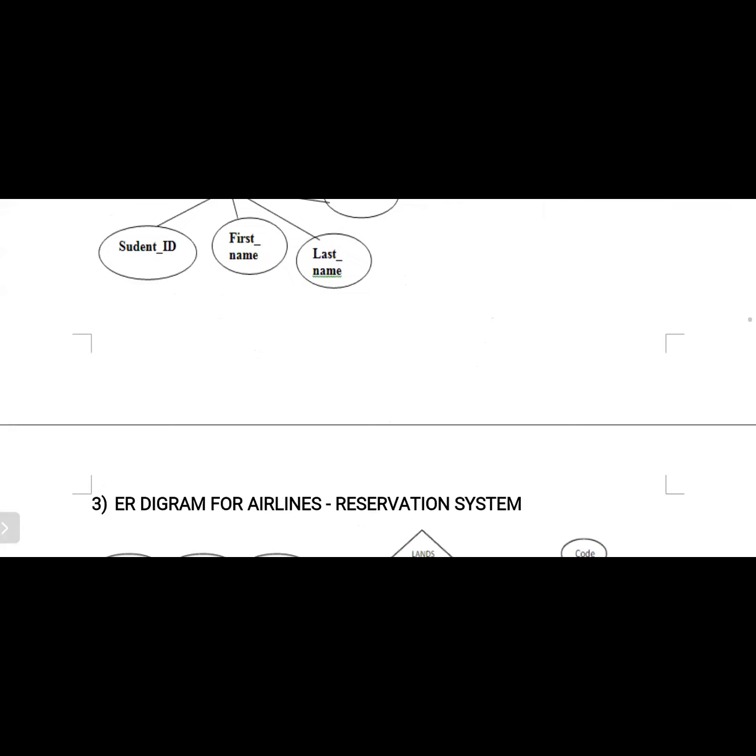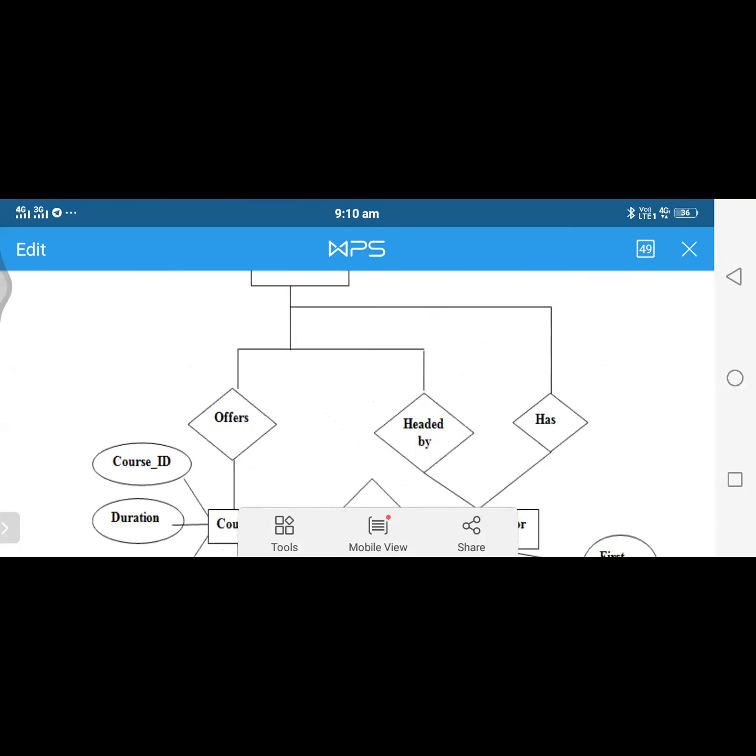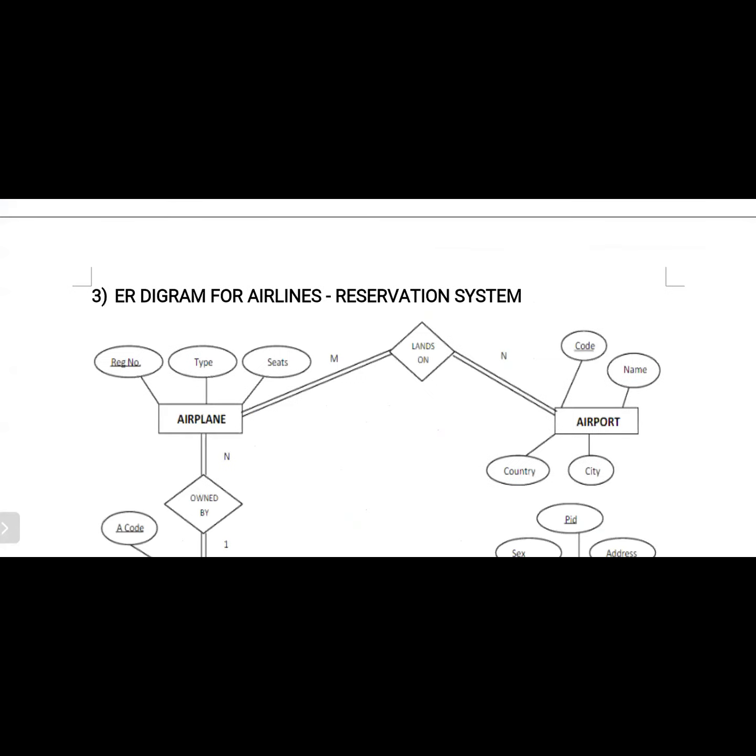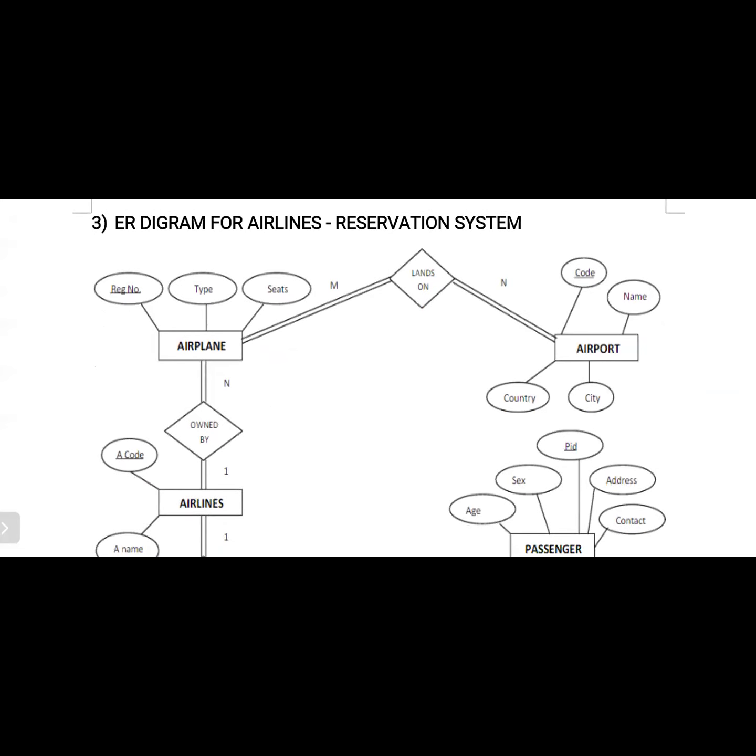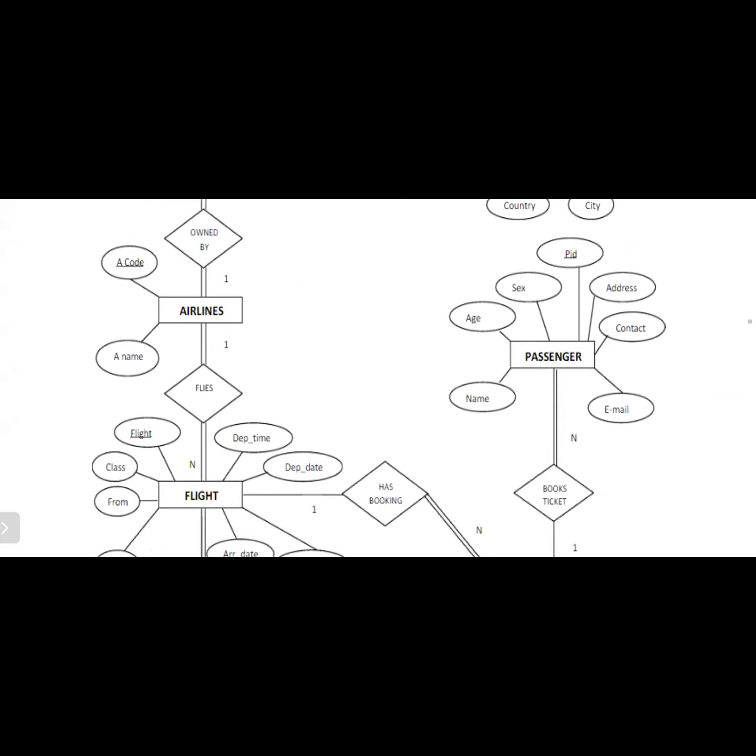Now we try to observe the second one, that is the ER diagram for an airline reservation system. First of all, we identify what entities are there. In the exam, if the question is asked like this, you represent the total additional features of the ER data model. In the airline reservation system, the entities are airport, airplane, passenger, and airlines. These are mainly the four entities.